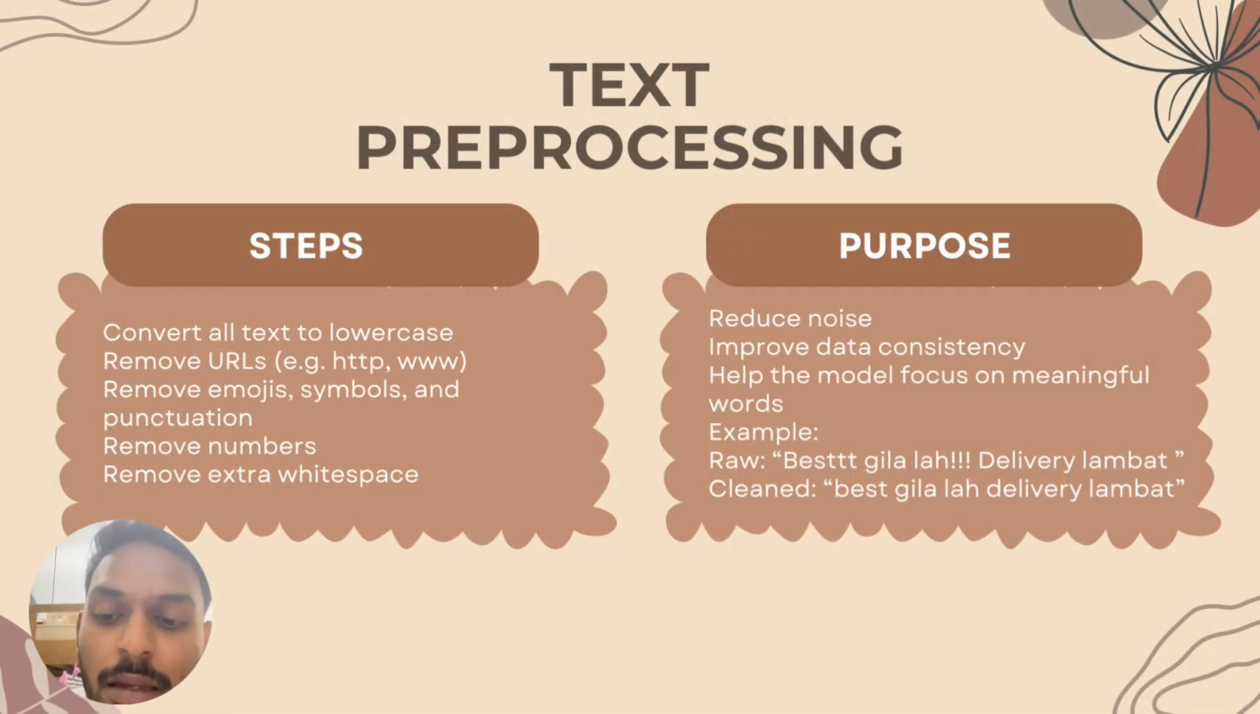Step 2, text pre-processing. Next, I applied pre-processing to clean the text so that it becomes consistent and easier for the model to learn. The cleaning includes converting text to lowercase, removing URLs such as http or www, removing special characters and symbols, removing digits, and removing extra spaces. For example, raw text such as "Best gila lah, delivery lambat!!!" becomes clean text: "best gila lah delivery lambat". This pre-processing is very important because social media text contains many noise elements.